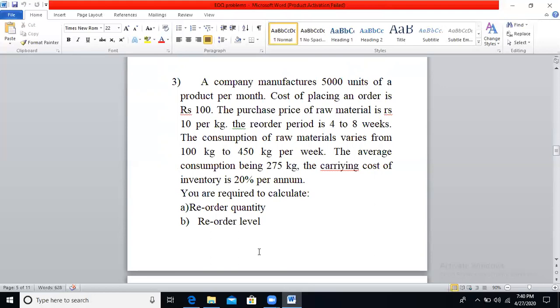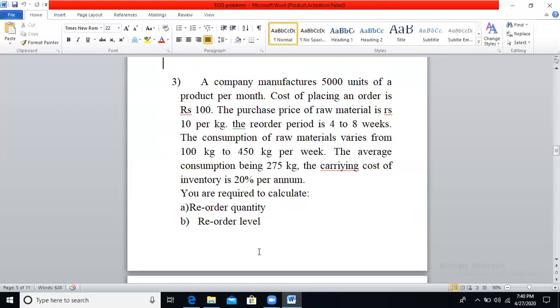The consumption of raw materials varies from 100 kg to 450 kg per week. 100 kg is the minimum consumption, 450 will be the maximum consumption. The average consumption being 275 kg. The carrying cost of inventory is 20% per annum. You are required to calculate reorder quantity and also reorder level.